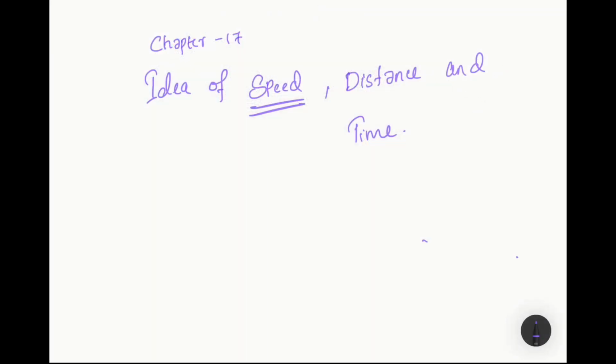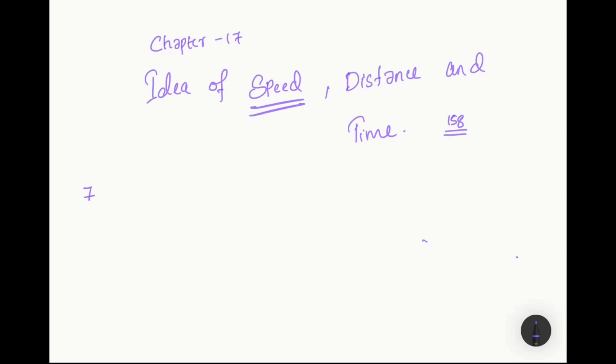Hi students, we will be continuing with our chapter 17, idea of speed, distance and time. We already completed 6 questions in our previous class. Now let me do the 7th question. It's on page number 158 in your textbook.